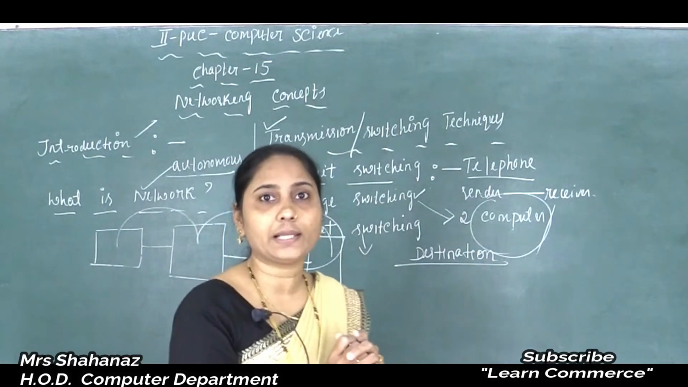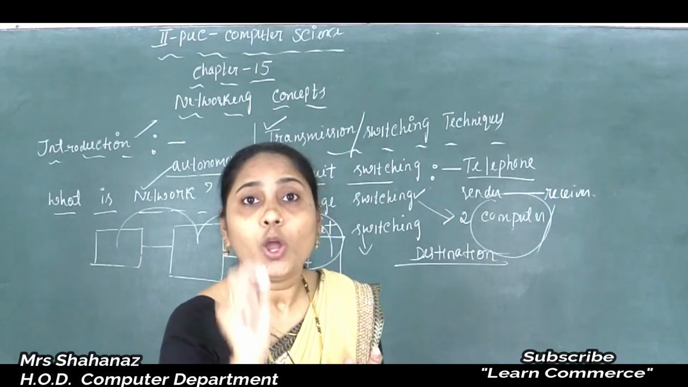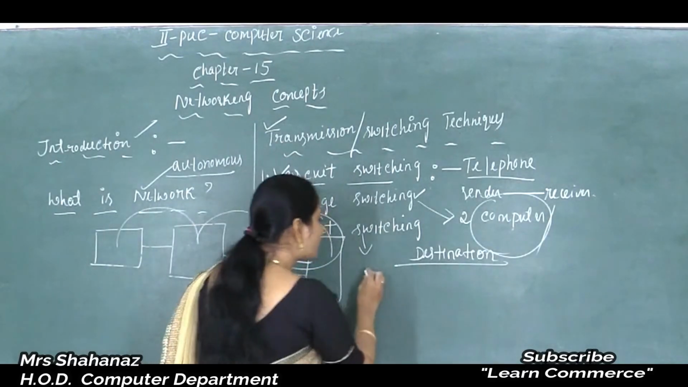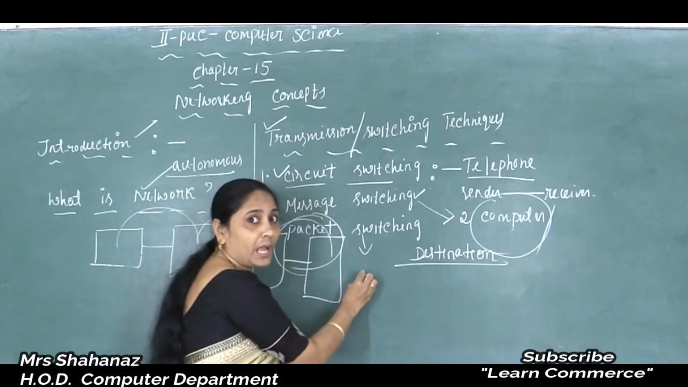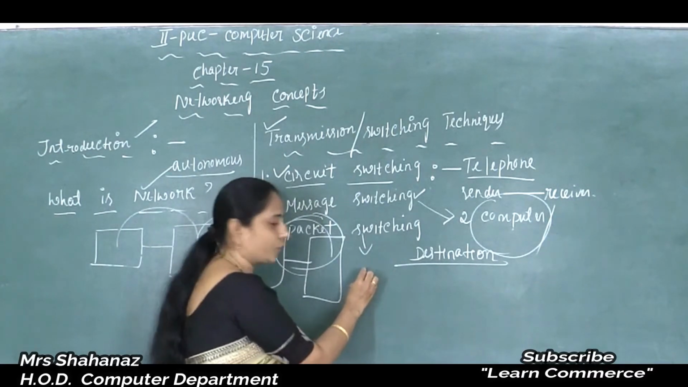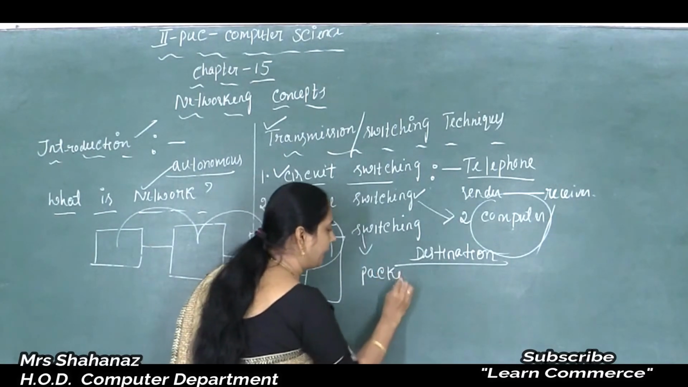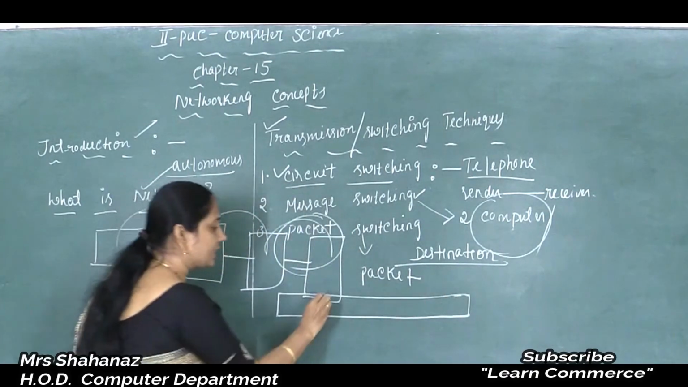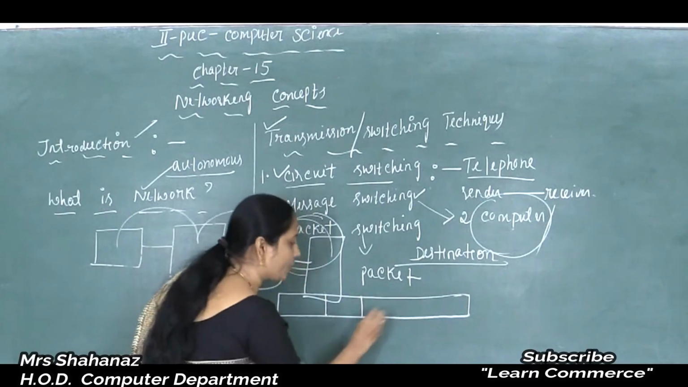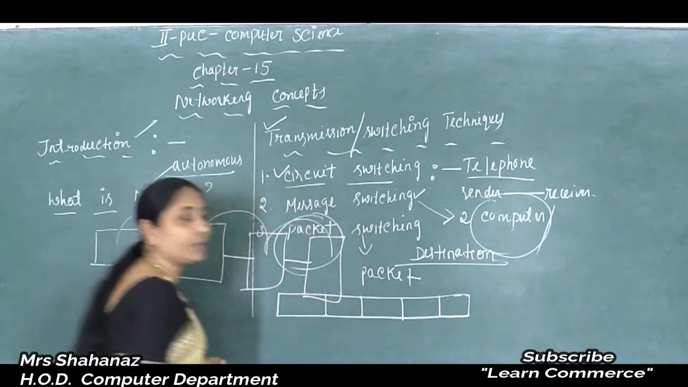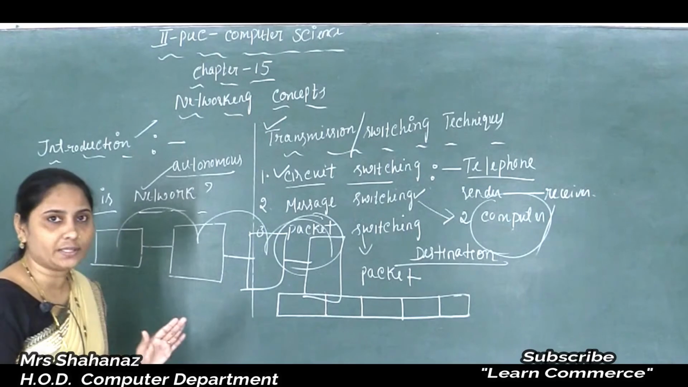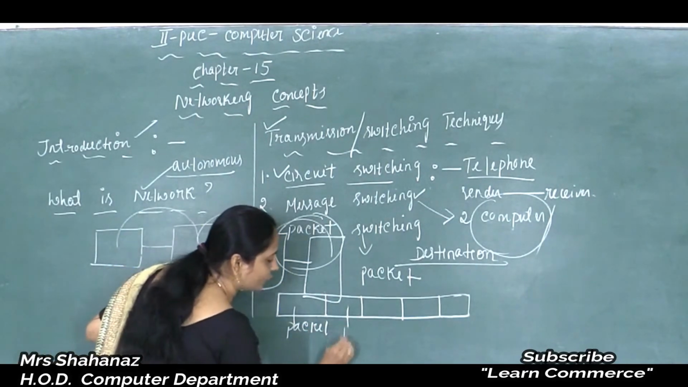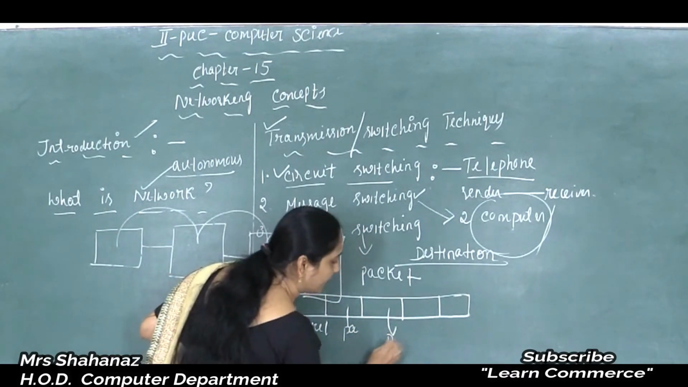So here we can say that a message, whatever the message is, such a message is broken down into smaller parts or smaller units, and such smaller parts or smaller units are called packets. Maybe this is a lengthy message. Now I am going to divide such a message into smaller units, smaller parts in this case, and such smaller parts are called packets. It is also called a packet.